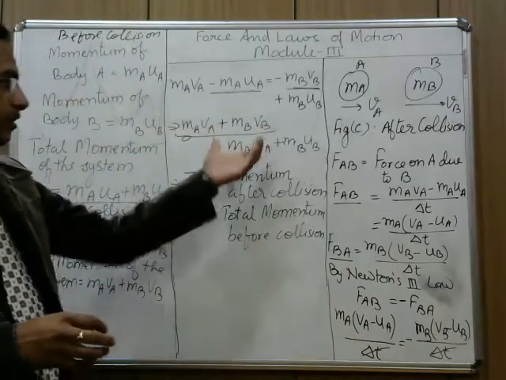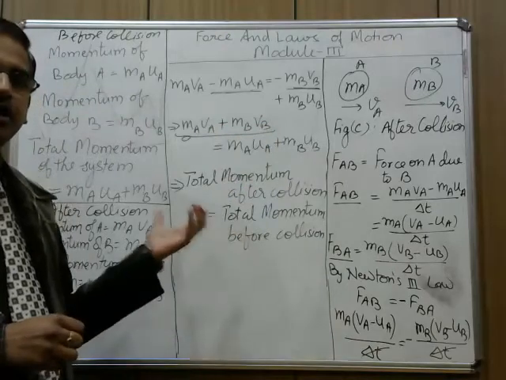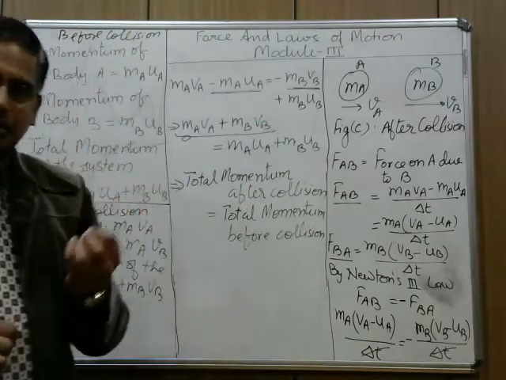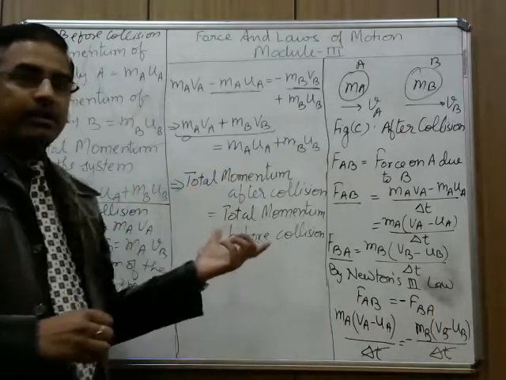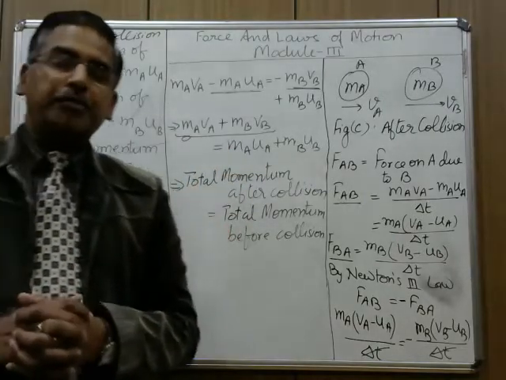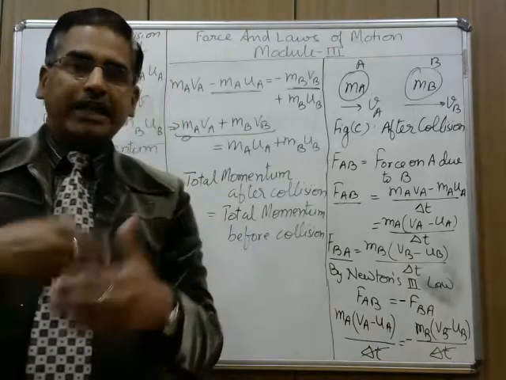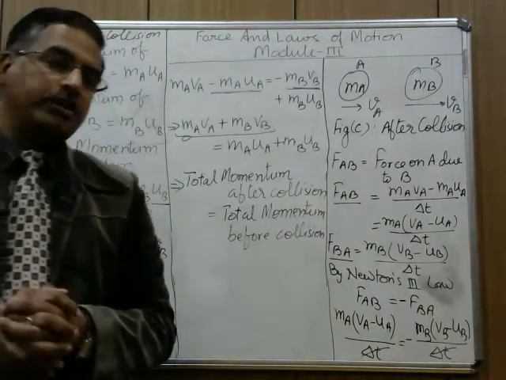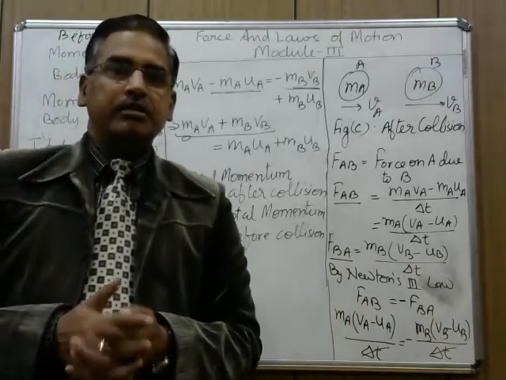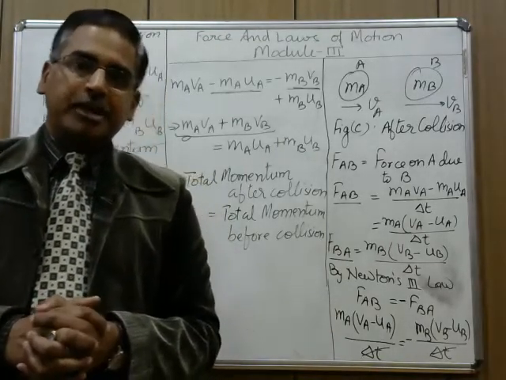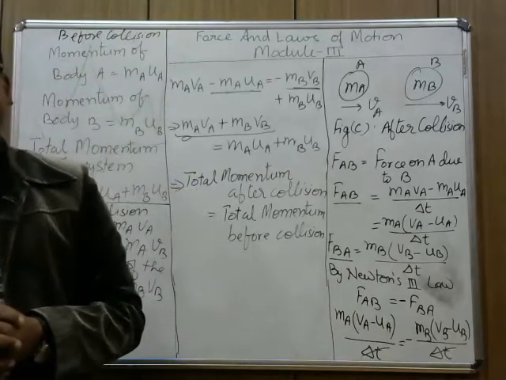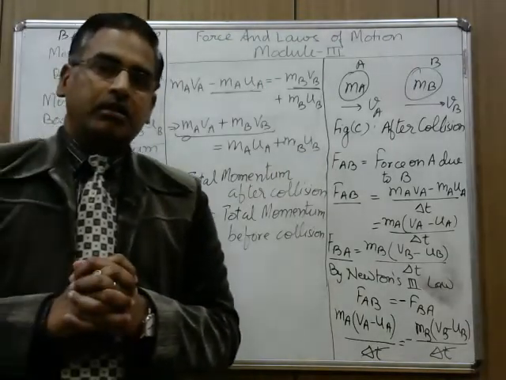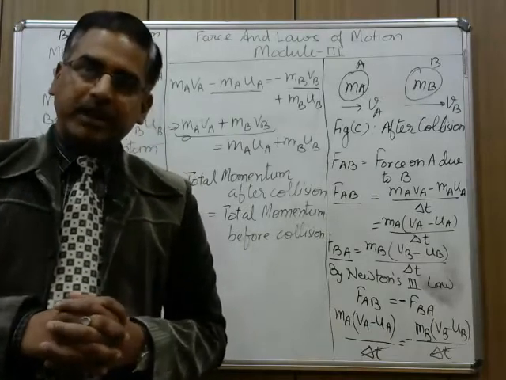So we have reached a very important conclusion that their total momentum after collision is equal to total momentum before collision. Their velocities have been changed, but the total momentum before collision and after collision remains the same. This is the proof of the principle of conservation of momentum. In an isolated system, the total momentum of the system remains conserved.